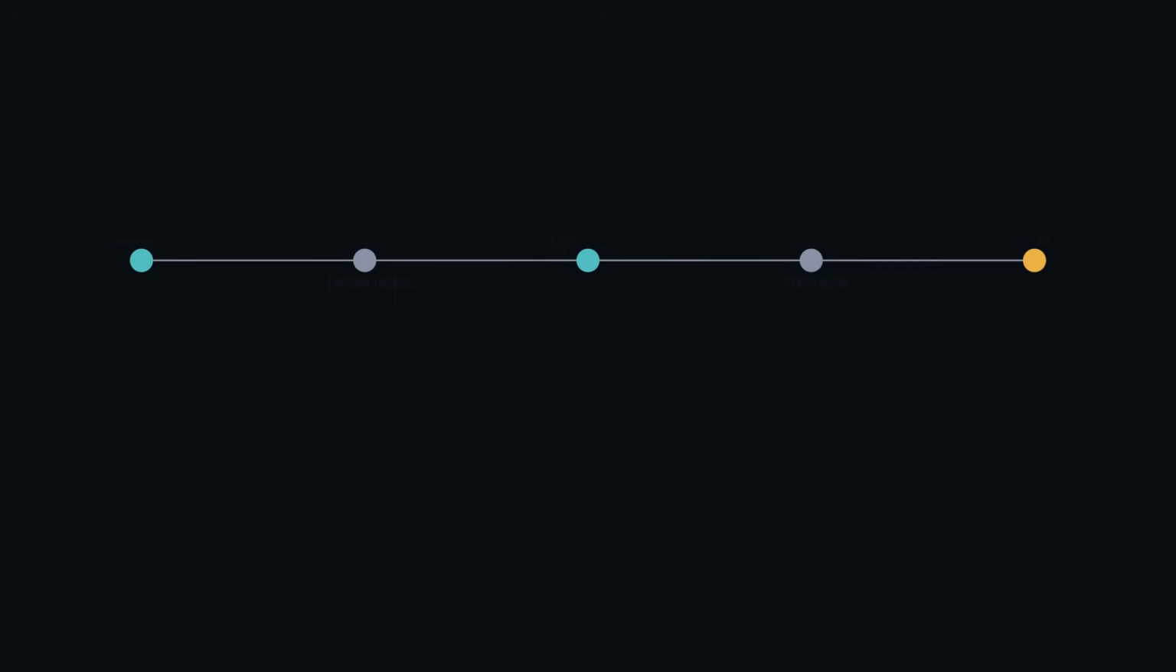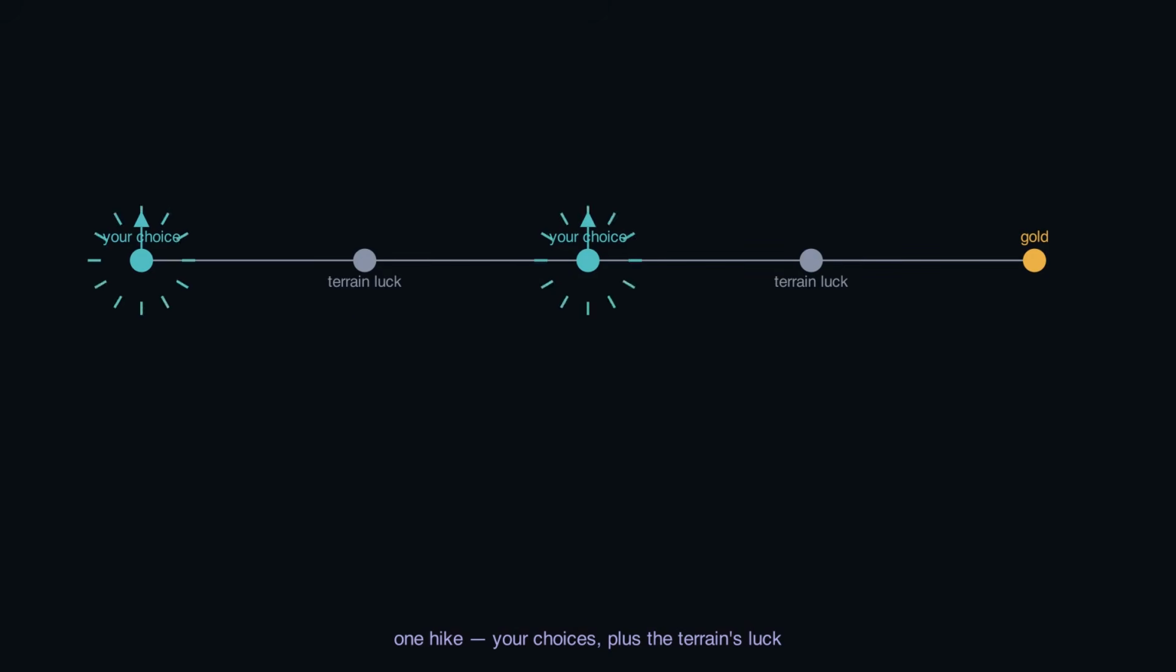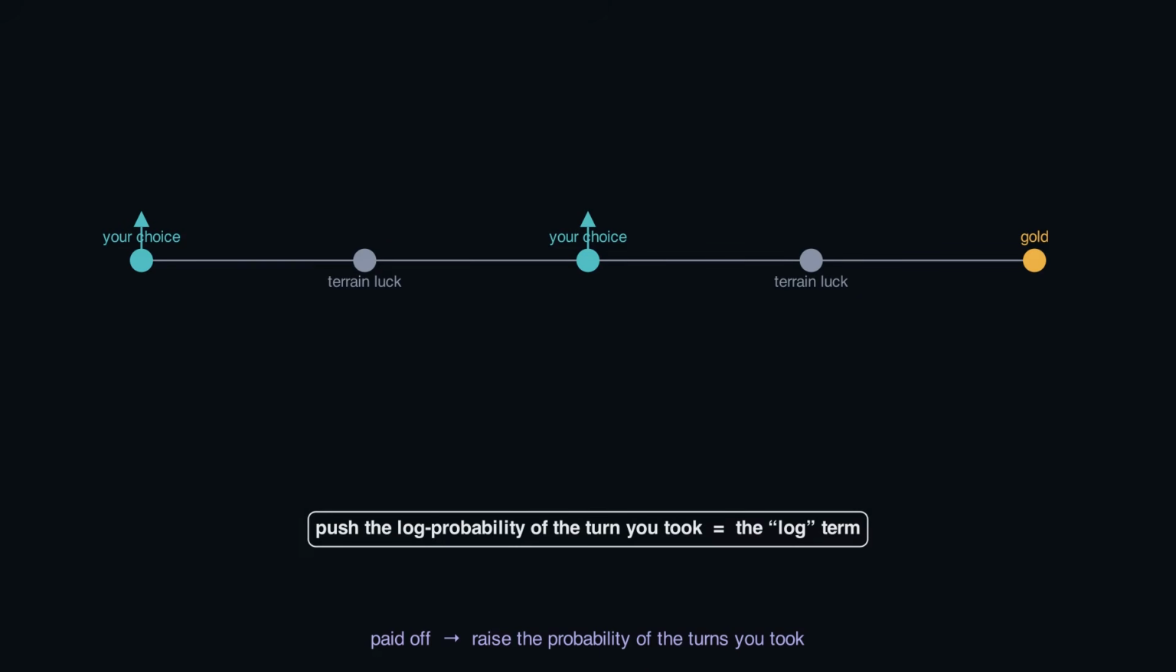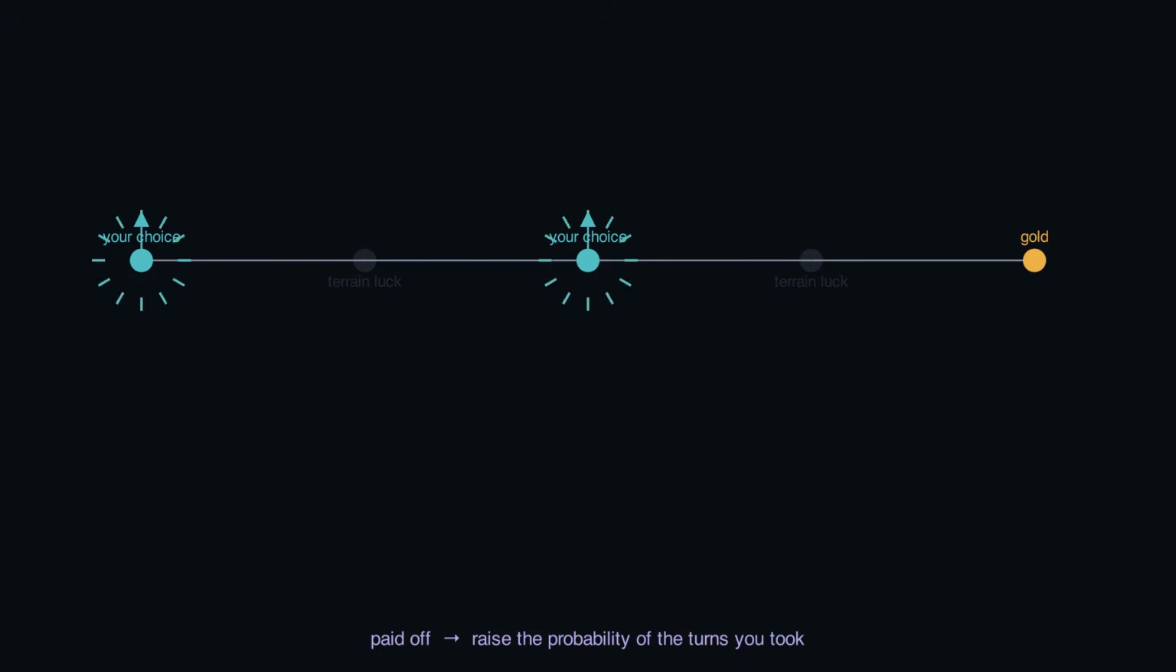A real hike is a chain, your choices and the terrain's luck, where the gold and snakes happen to sit. You can't move the gold. The one thing you control is your chance of turning the way you did. So after a hike that paid off, nudge the probability of those turns up. That little push on the log probability of your choices is the log pi term in the equation, nothing more. And notice what gets touched. Only your choices, the blue ones. The terrain's luck is not yours to set, so it simply drops out of the math.